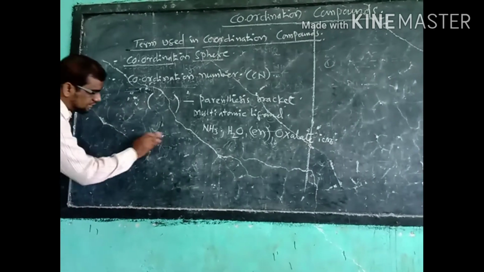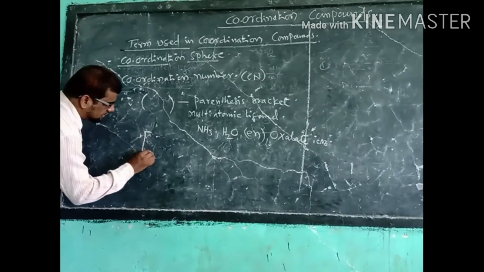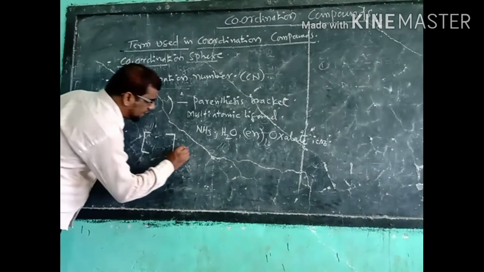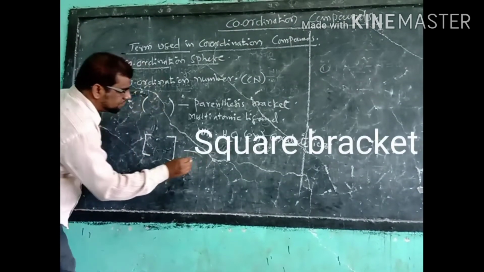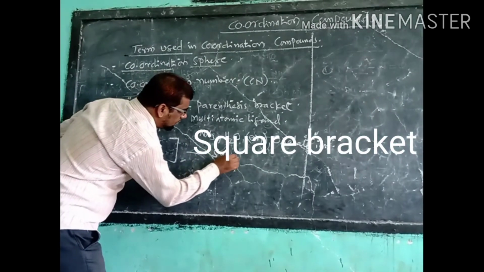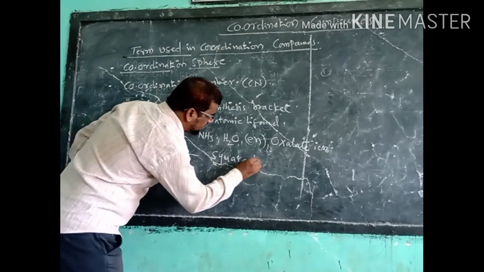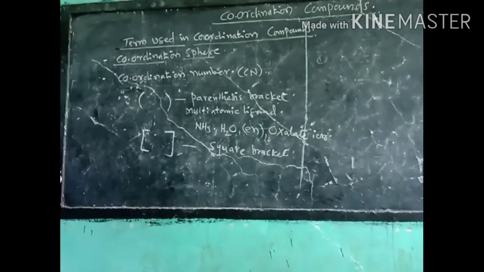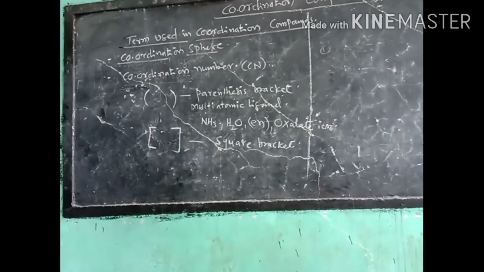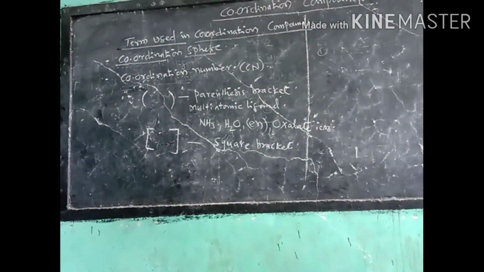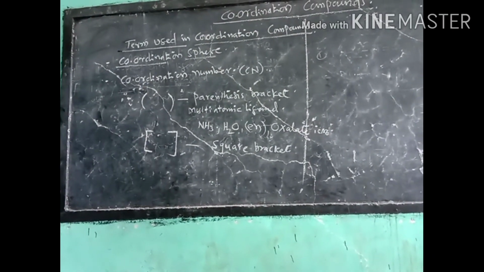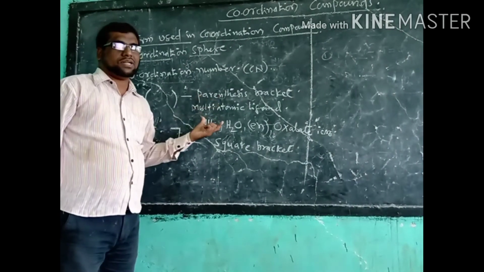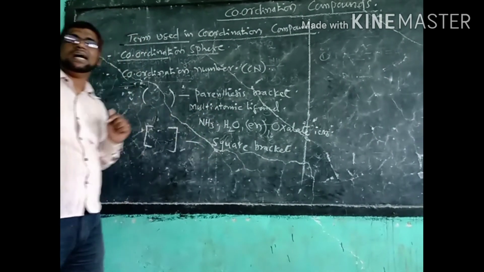Now the second one is this type of bracket, which is known as a square bracket. In this square bracket, the whole formula, that is, the central metal ion and ligands, are written.